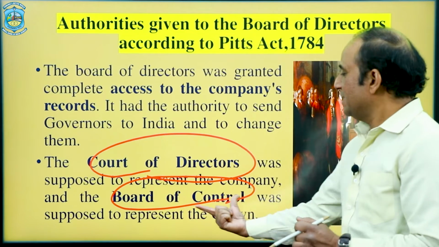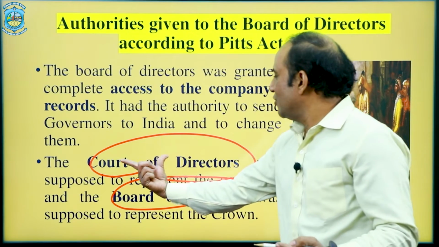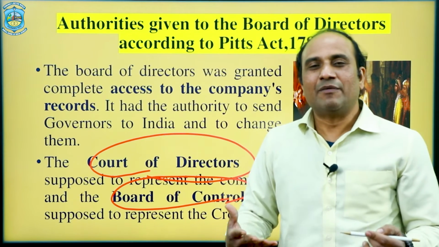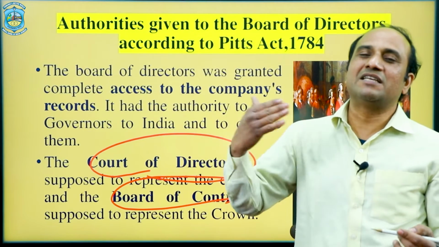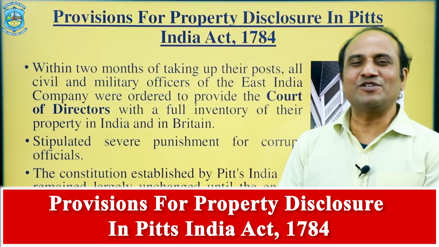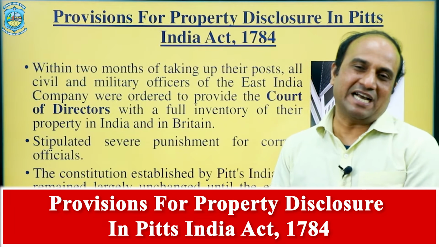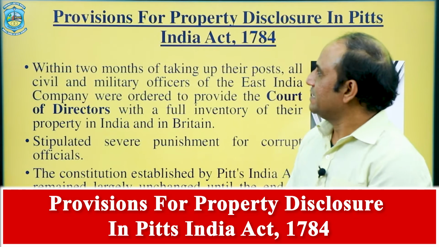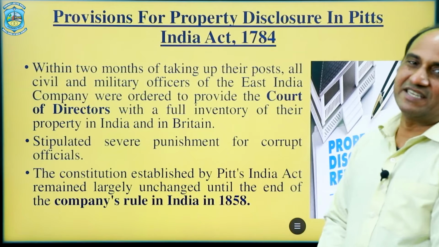That means we can say this Board of Control was the government body and Court of Directors was the body comprised by the British East India Company to see the corporate affairs. So in this slide, we are going to discuss the most interesting enactment which was also incorporated in our Constitution of India, that is the provisions for property disclosure in Pitt's India Act 1784.